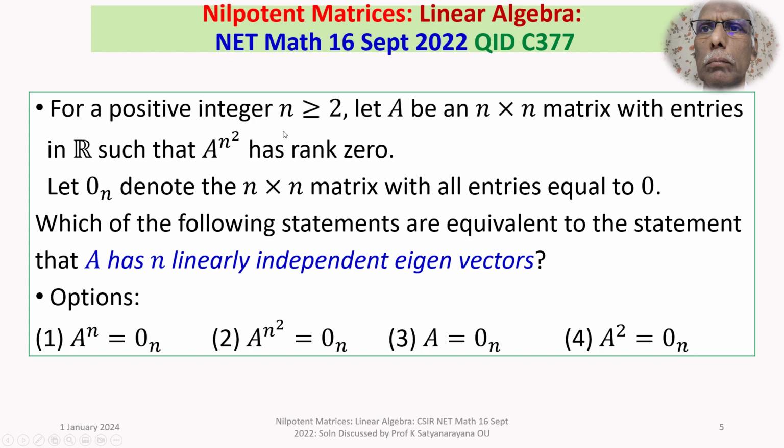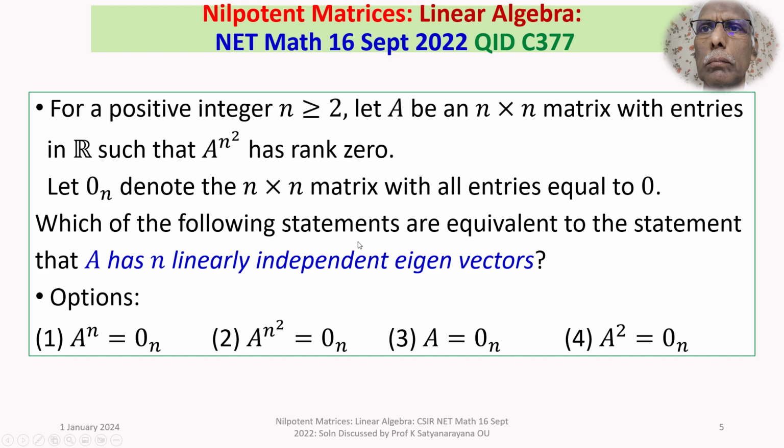We are given n is a positive integer greater than or equal to 2, and A is an n by n real matrix such that A power n square has rank 0. That is, the rank of A power n square is 0.